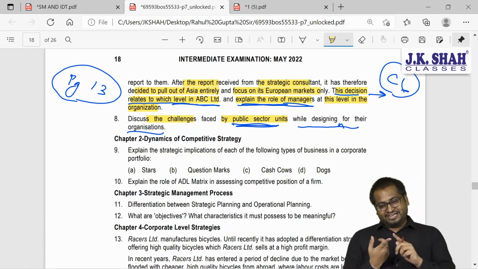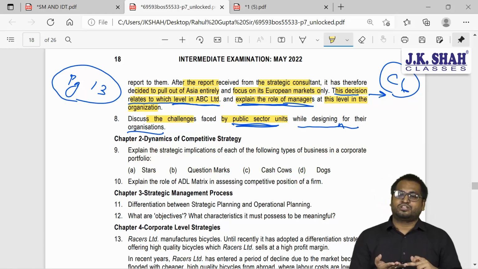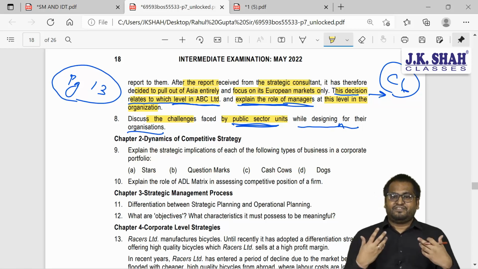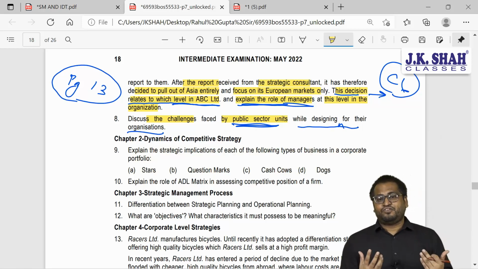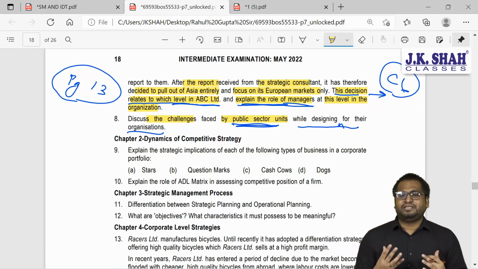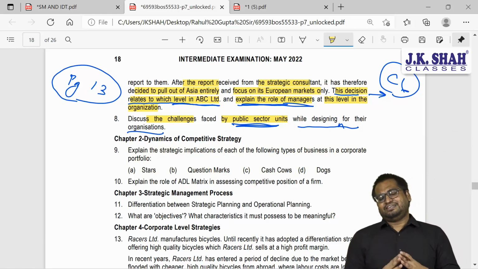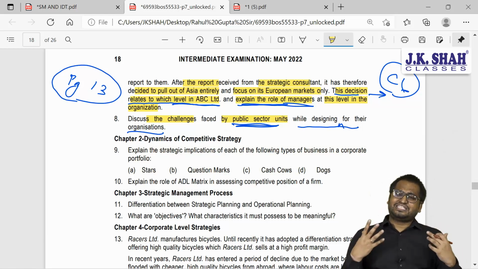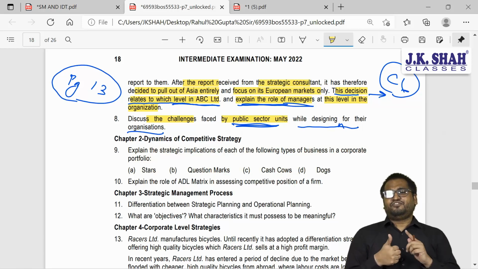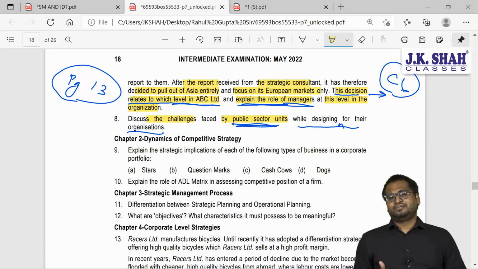Yes. So be it state government, central government, any municipal authority, any local authorities, be it Indian Railways, every development will happen with the help of taxpayers' money. So it is their responsibility that they use this money effectively and efficiently. So what are the challenges that they face? The first challenge is they have less freedom.